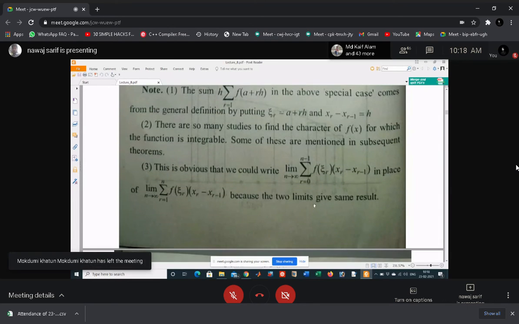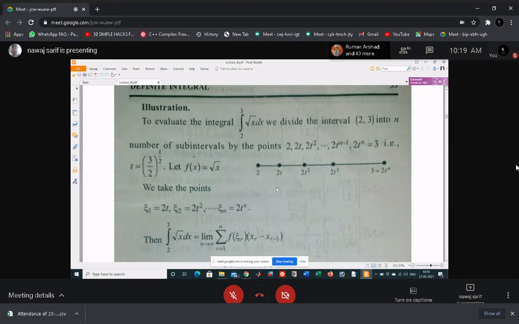Now you can write this in place of the limit as n tending to infinity of the sum from r equal to 1 to n of f(xi r) into (x r minus x r minus 1), because these two limits are the same. As n tends to infinity, one sum is from r equal to 0 to n minus 1, and the other is from r equal to 1 to n. So both of these are the same. One starts from 0 and ends at n minus 1, and the other starts from 1 and ends at n. If in infinite terms one term is missing or added, there will be no difference.